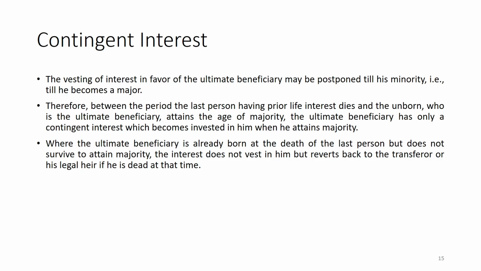So, where the ultimate beneficiary is already born at the death of the last person, but does not survive to attain majority, the interest does not vest in him, but reverts back to the transferor, or his legal heir if he is dead at that time. So, now this is a condition of how it is vested or how it is falling under the contingent interest, because contingent interest will have no hereditary right.